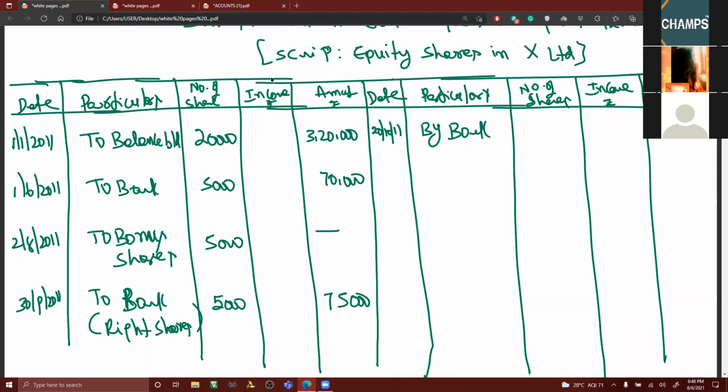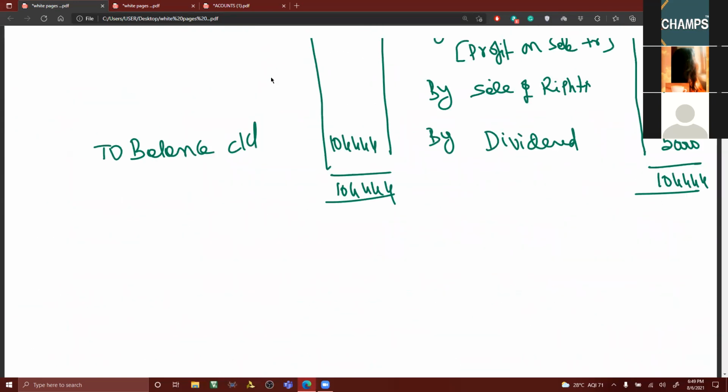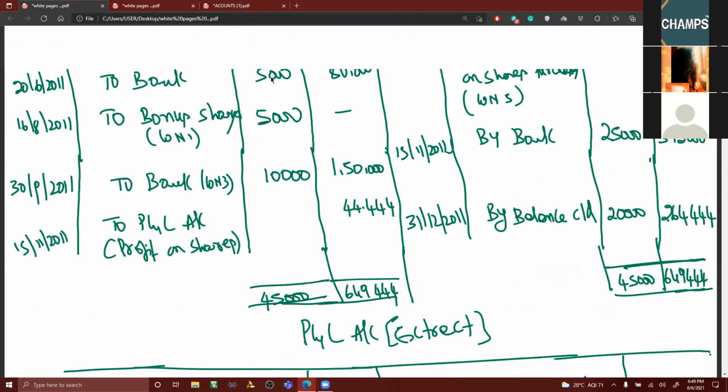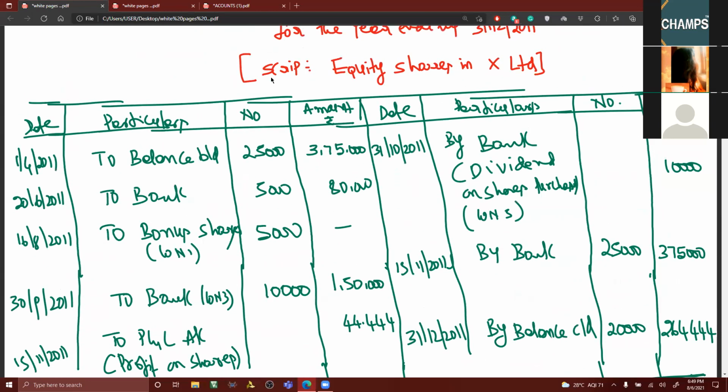Previously, the income column was not there. The dividend received was credited to profit and loss account. You can see here.